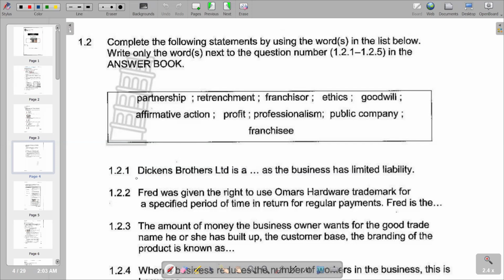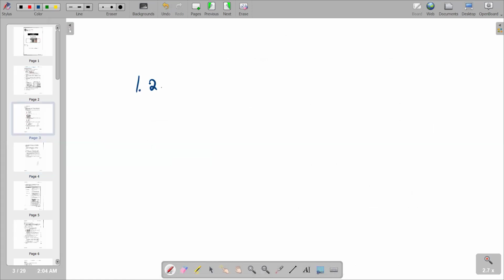The first question 1.2.1 reads Dickens Brothers Limited is a dash as the business is limited liability. According to the responses, where we have limited liability is in a public company. So we have the public company as the correct response. So we are saying 1 point and 1.2.1, we are saying public company.